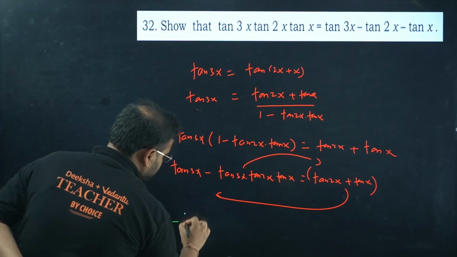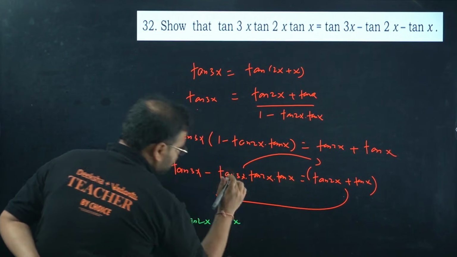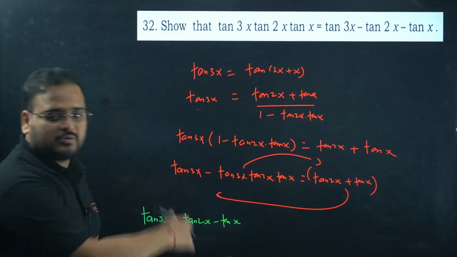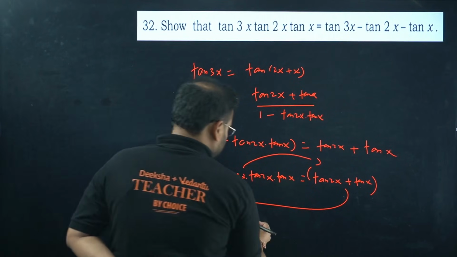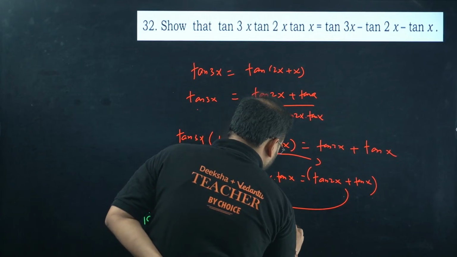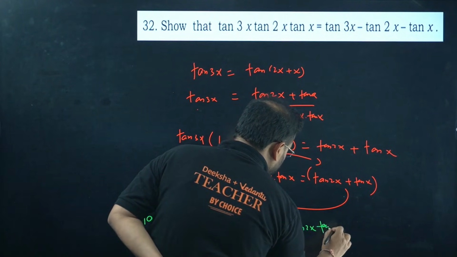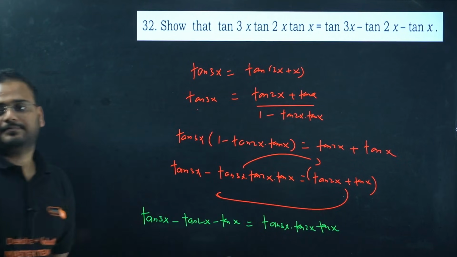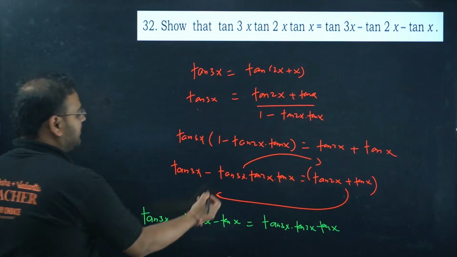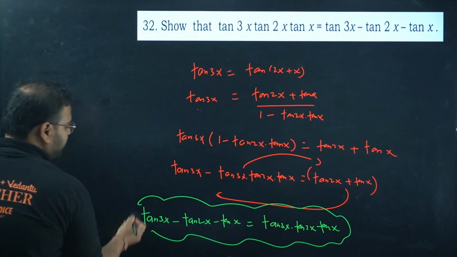Tan 3x minus tan 2x minus tan x. If I move the RHS to this side, and what about the LHS? Sorry, this goes over there, so it becomes positive. I have here tan 3x, tan 2x and tan x. Yeah, clearly evident. This is my answer.